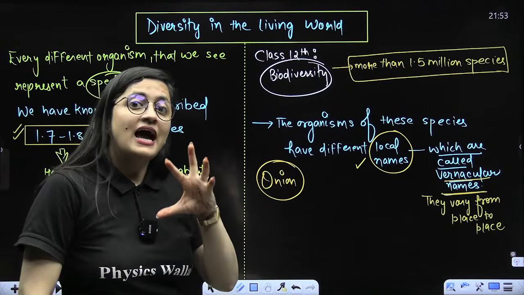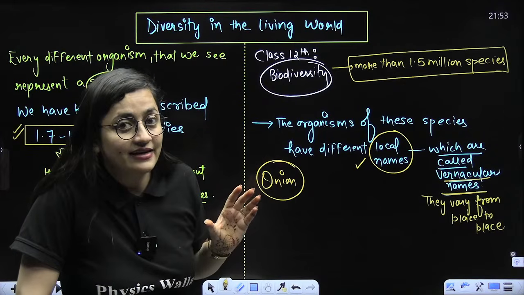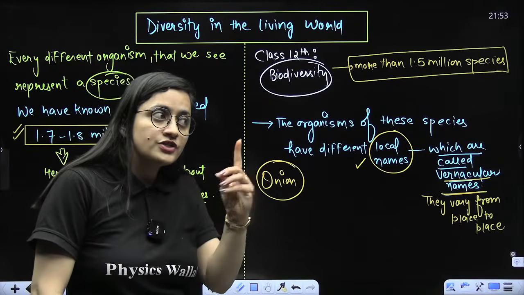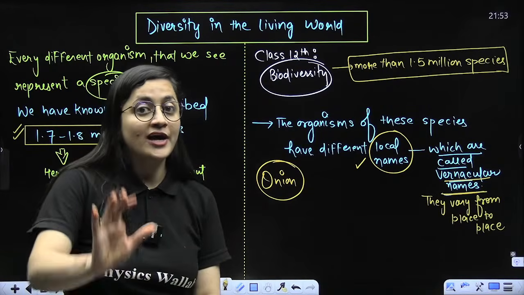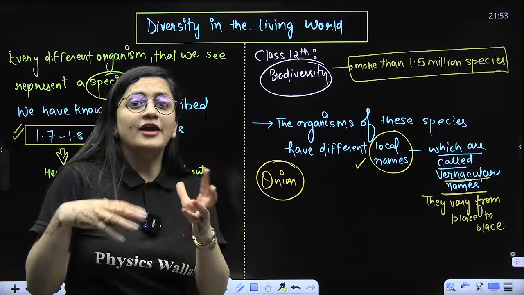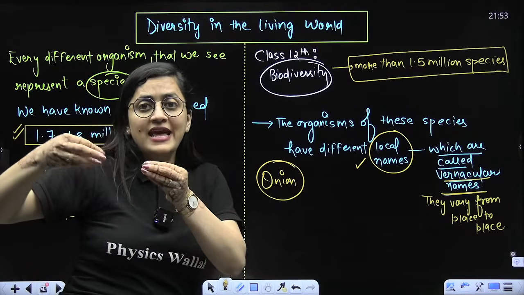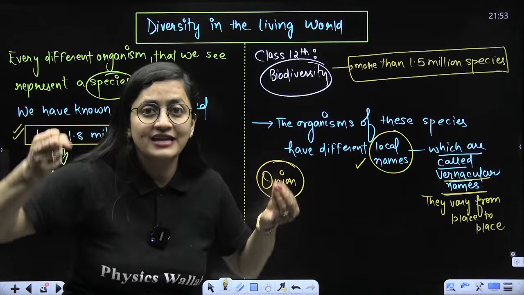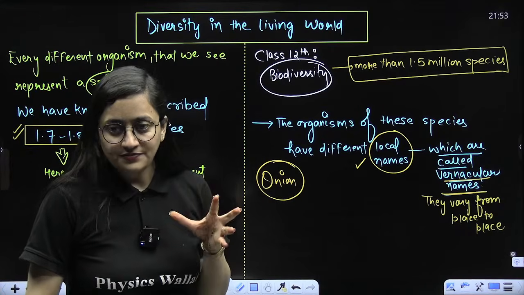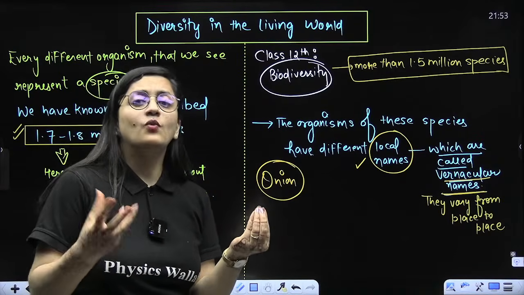Okay, students, it's tough to recognize something with the help of vernacular names. So it's required to have such names which are common throughout the world. Now, I know some of you will be like, ma'am, why can't we keep the English names? Why do we talk about binomial nomenclature? Why do we talk about these scientific names which are in Latin? Why can't we just focus on English? So beta, it is simple.